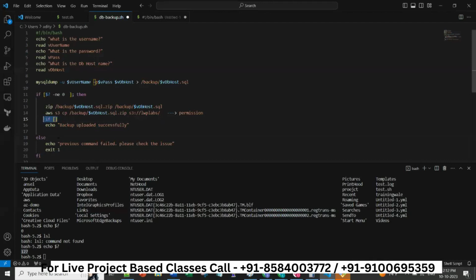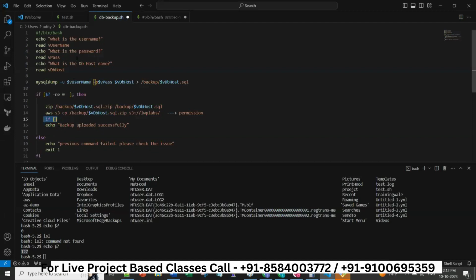There is one more way we can do these things. We will see how to create a check function which you will be calling every time. We'll see how to create a function in a shell script, and then we can do that.